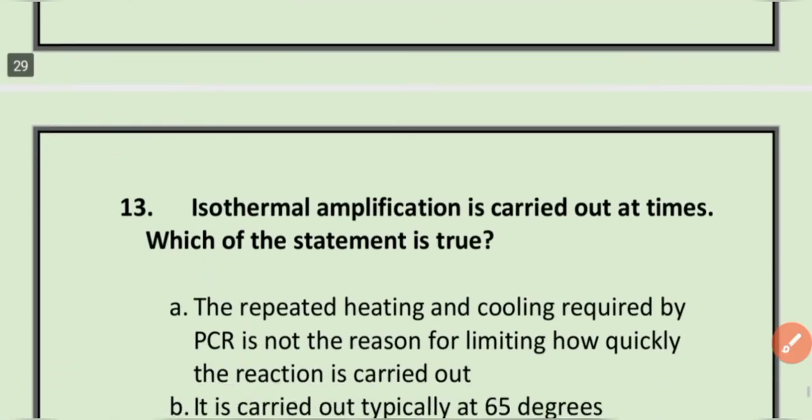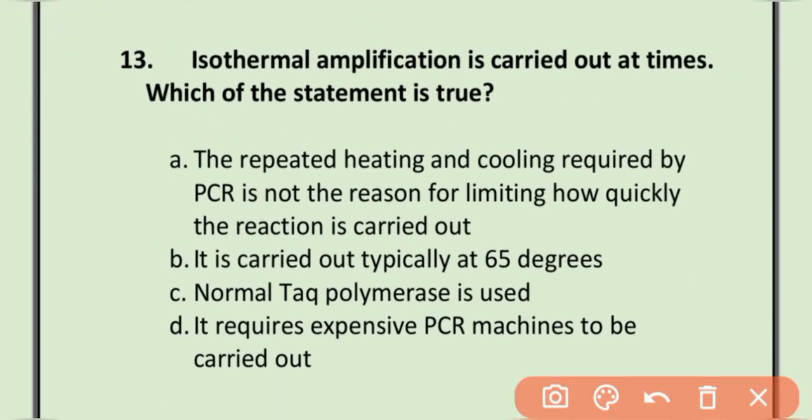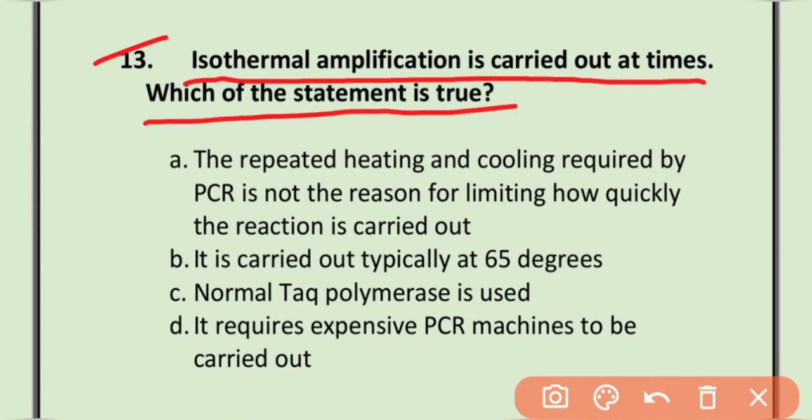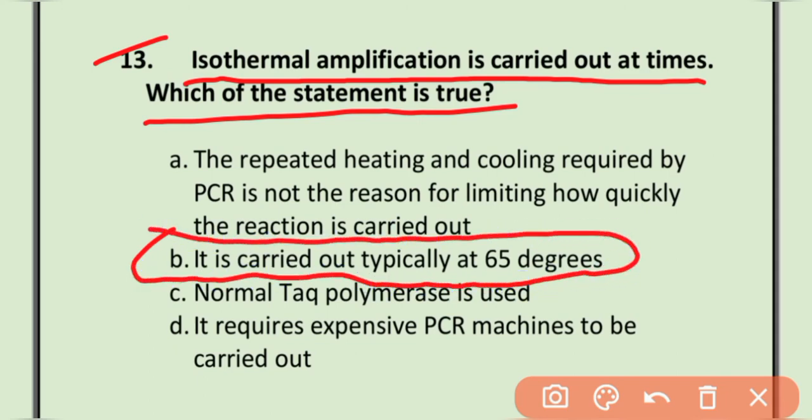MCQ number 13. Isothermal amplification is carried out at a constant temperature. Which statement is true? It is carried out typically at 65 degrees centigrade is a true statement for this.